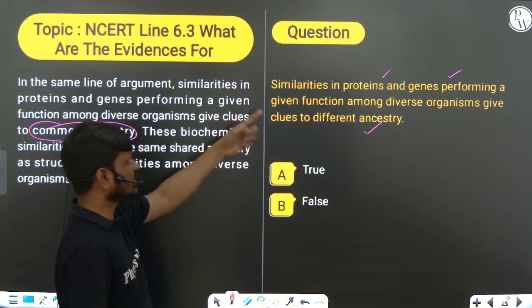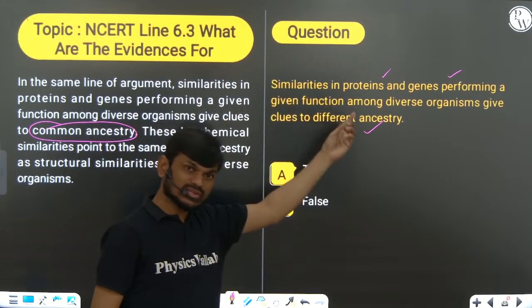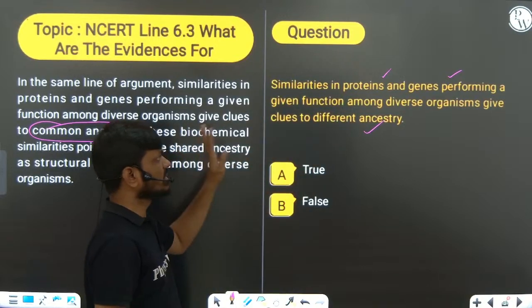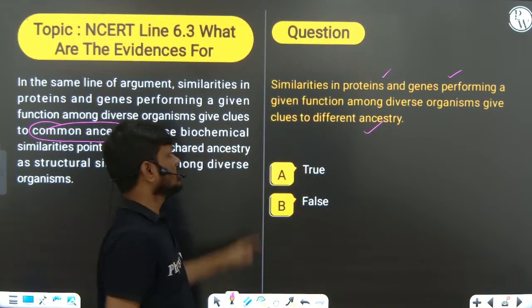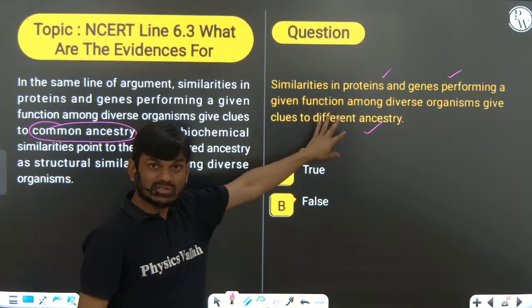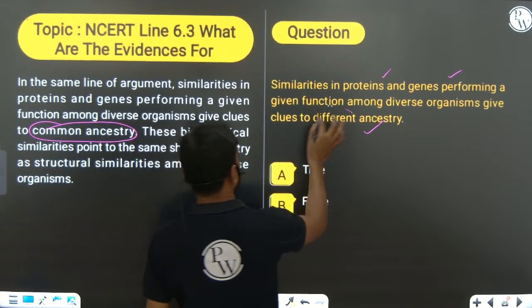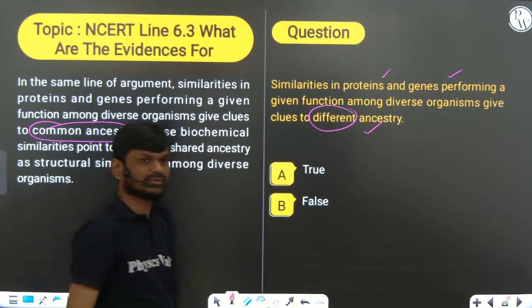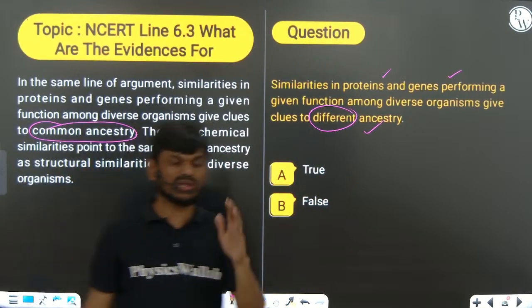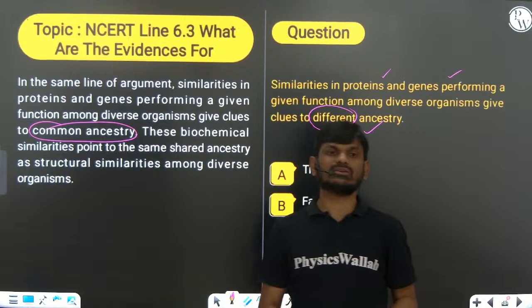So similarity in proteins and genes performing the same function among diverse organisms indicates common ancestry, but they have given different ancestor. That is a wrong statement. I am giving you the basic concept of how they will ask you questions.